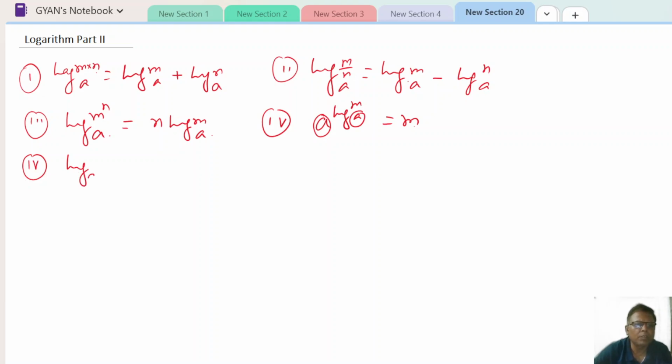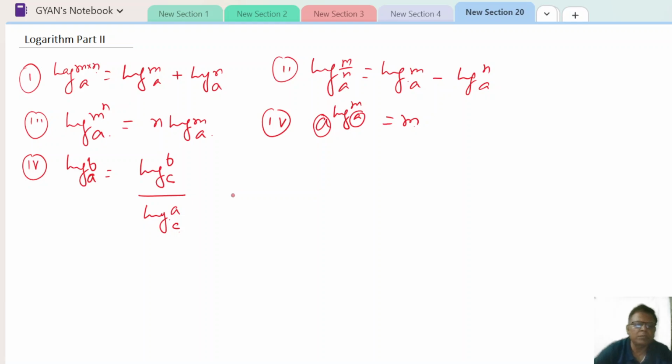Log p to the base a is equal to, you can introduce any base. Of course, that should be defined, that means it should not be equal to 1 and not less than 0. So here, log p to the base c divided by log a to the base c.